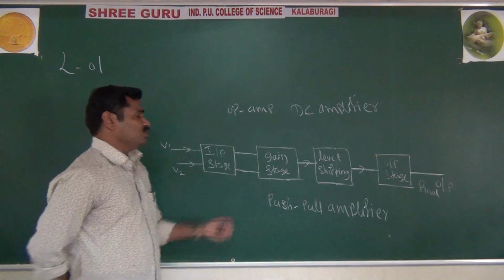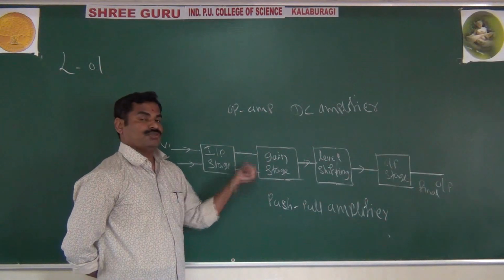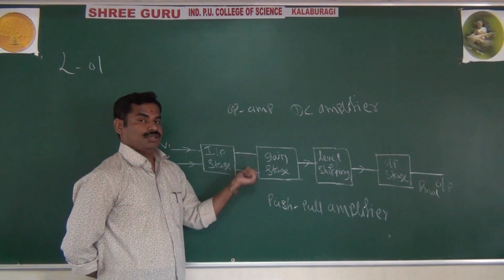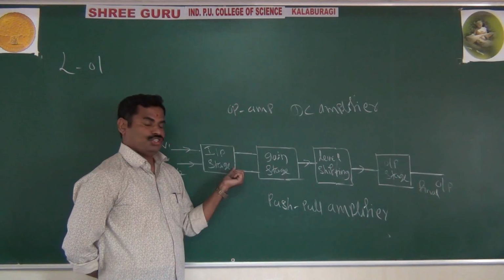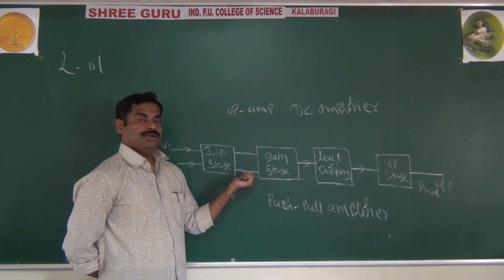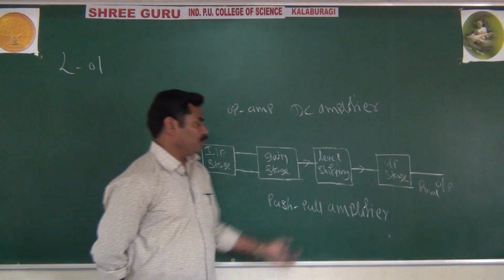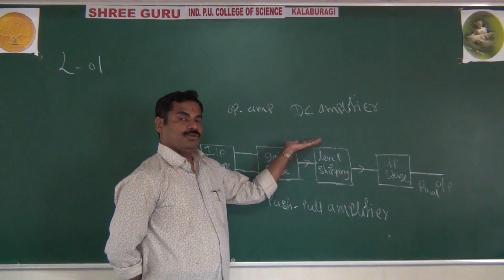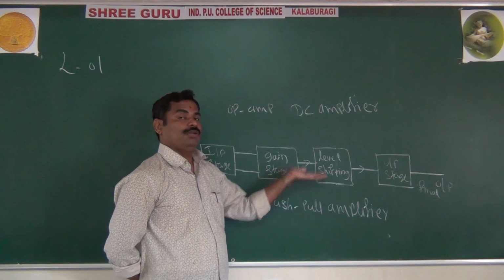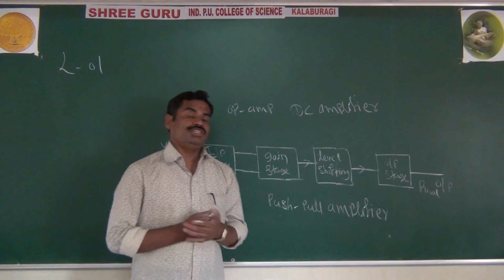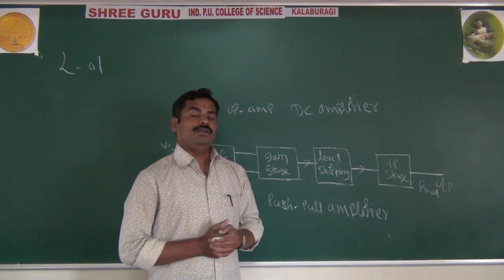As we know, the first stage and second stage are connected directly. That is called direct coupled. We are not using any capacitors or resistors. The output of the first stage acts as the input of the next stage. What is the drawback of direct coupling? Because of direct coupling, the DC level is very high, or the output voltage is very high. If you have a very high DC level, it may affect your output. The output may be distorted, or unfaithful.